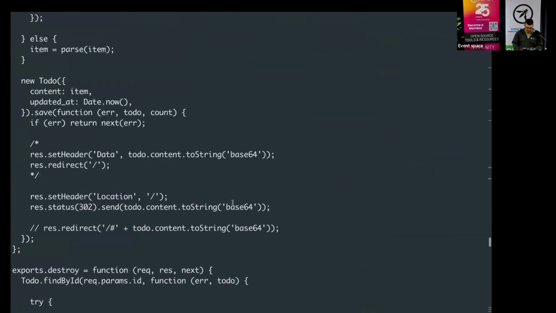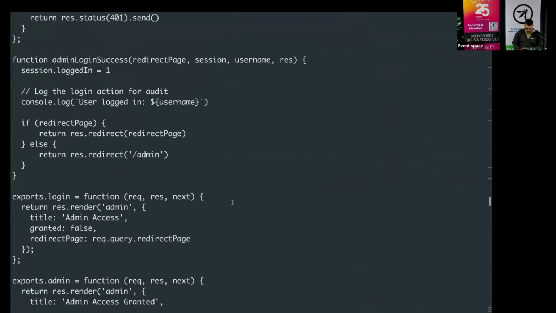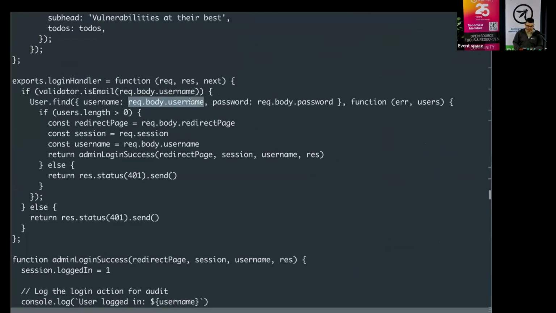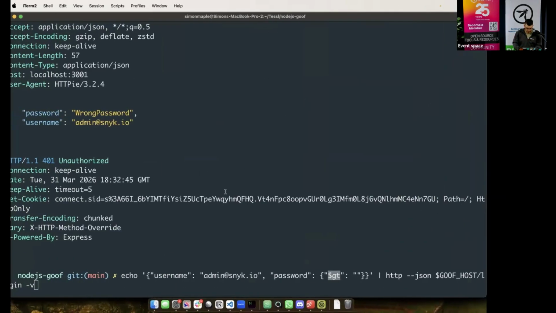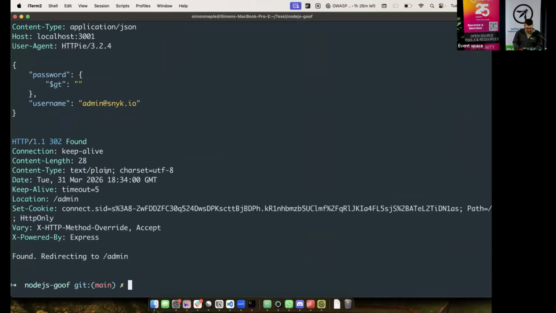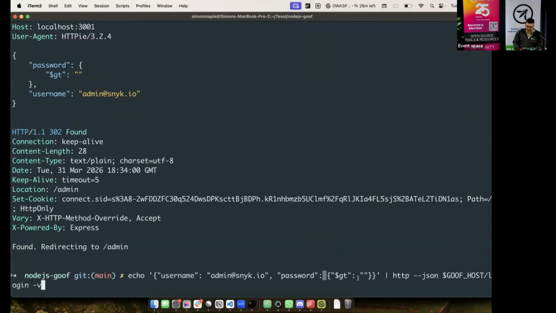we're essentially doing a check that says, is the username admin@sneak.io? That passes. Is the password, and then we actually execute this thing to say, are we greater than an empty string? Yes. And then all it does is pass me every user where the username is admin@sneak.io, right? So now I can pass this, and in fact, did I actually run it? I didn't run it. If I run that, now we get redirected to admin, and I didn't pass a single password, right? That's not the password. So that's what a NoSQL injection is.